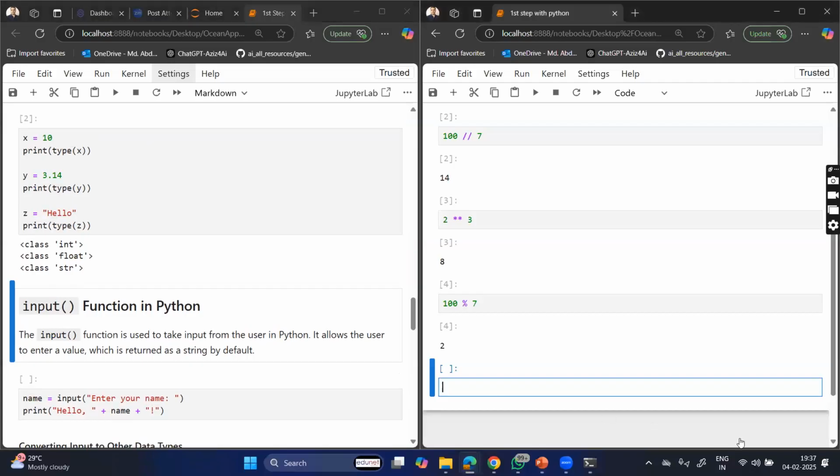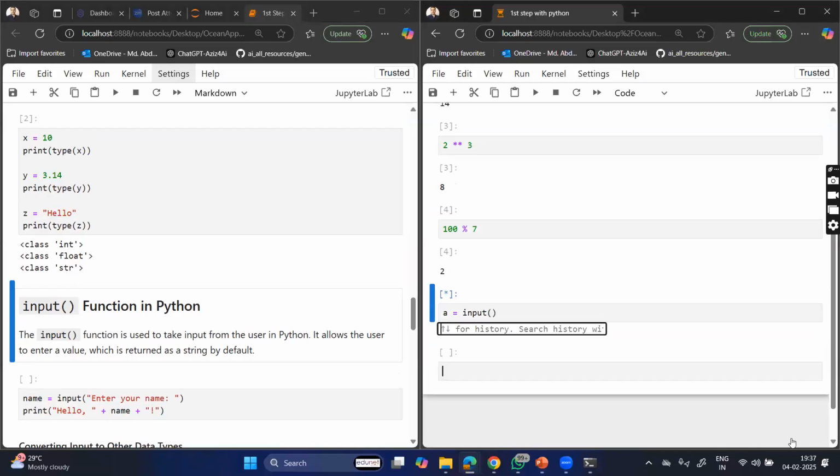And then we are having the input function that I told you. Suppose if I say a is equal to input of అని చెప్పి వదిలేసాను అనుకోండి, then if I run it, you will be getting a box over here and it is waiting to take some value, but we don't know what kind of value that we need to enter.